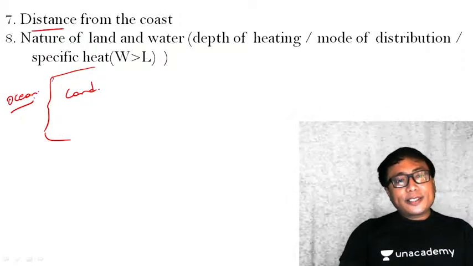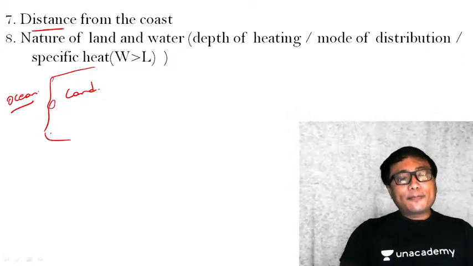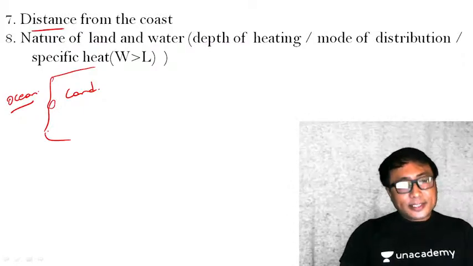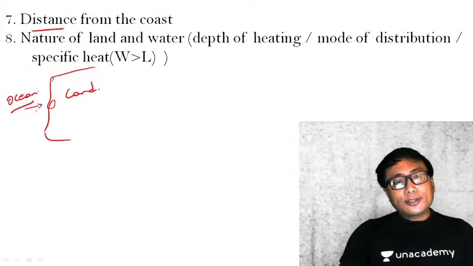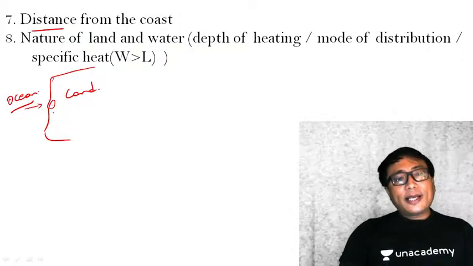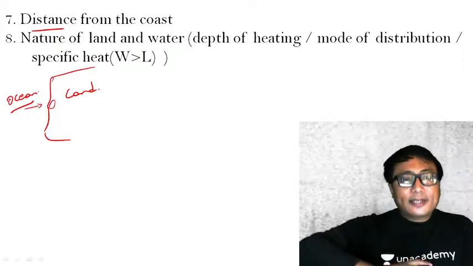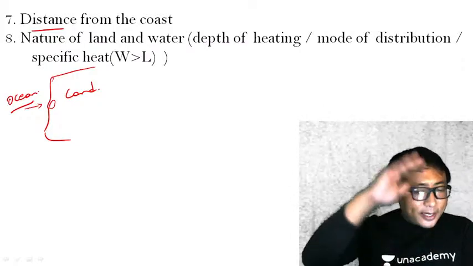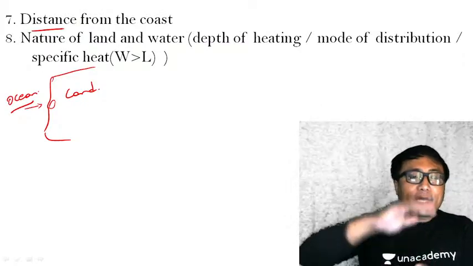Now, any location near the water body will have a moderate type of climatic conditions. In a sense, during the daytime, it is moderated by the ocean. During nighttime also, moderation effect happens. Therefore, a very rapid or abrupt change in climatic conditions, or here I can say a temperature increase or decrease, will not be that abrupt.